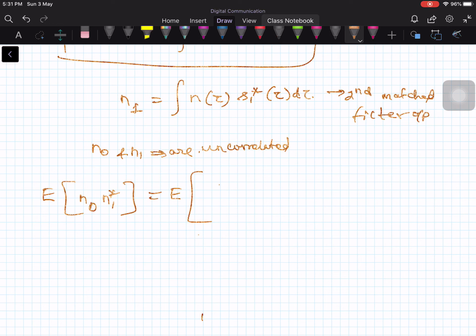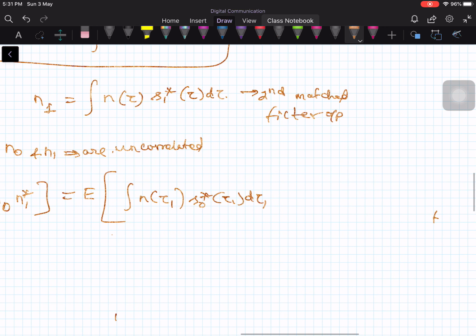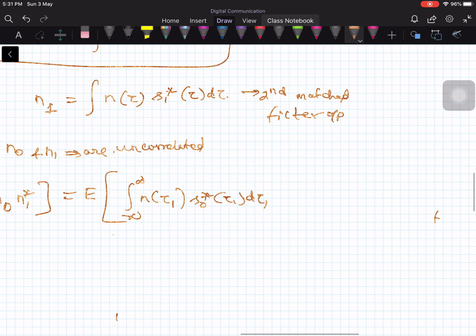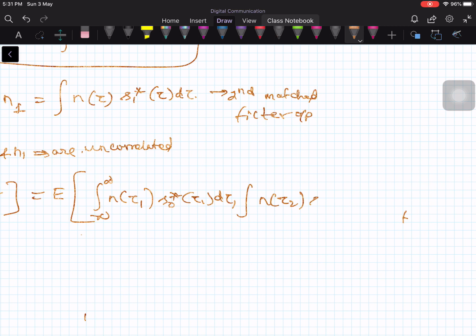what is n0? n0 is the integral of n of tau 1 times s0 conjugate of tau 1 times d tau 1, because I have two integrals here, so let me use dummy variables. The range is from minus infinity to plus infinity, and this one is n of tau 2, using another dummy variable, tau 2, times s1 conjugate of tau 2 times d tau 2.